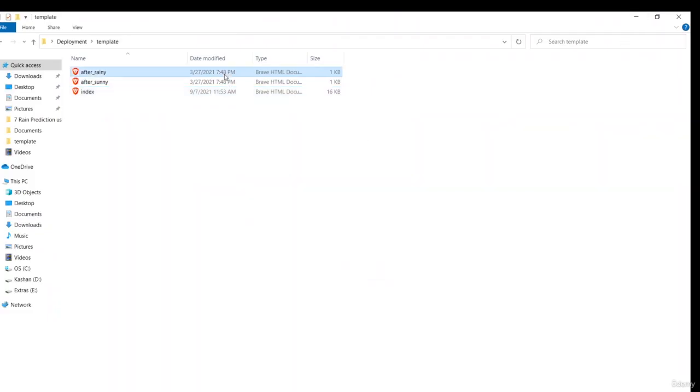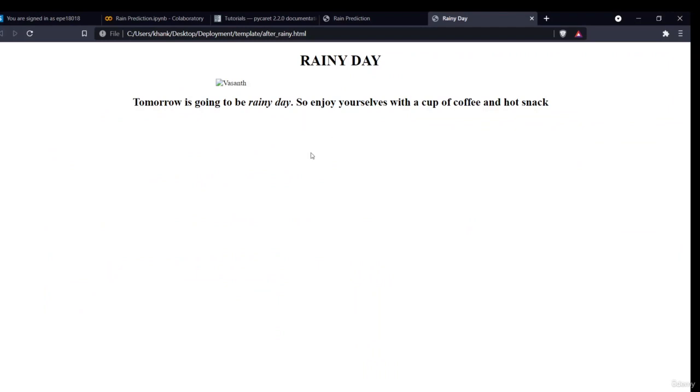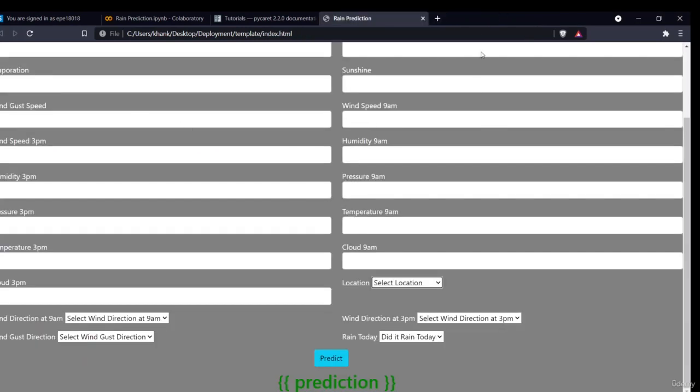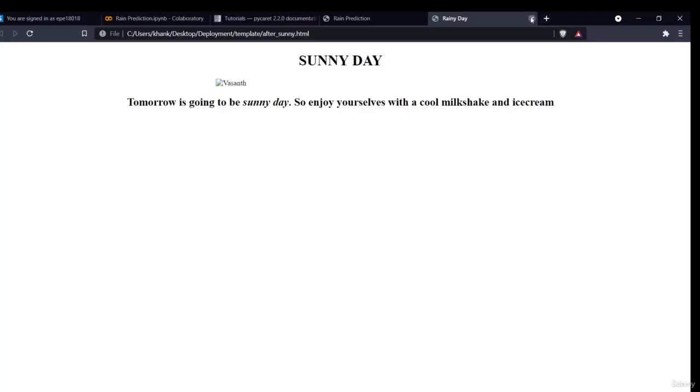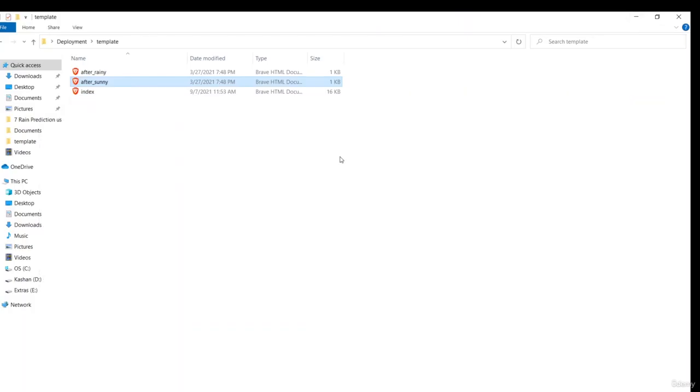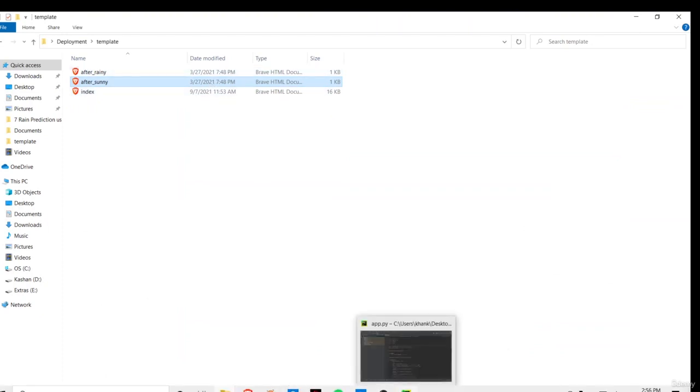Then the next is my after rainy template, and this is my after sunny template. If the prediction comes out rainy, then the rainy template will open. If it is sunny, then the sunny template will open.